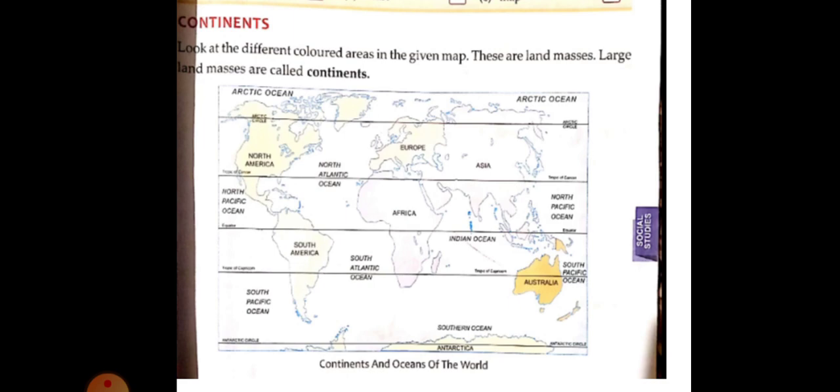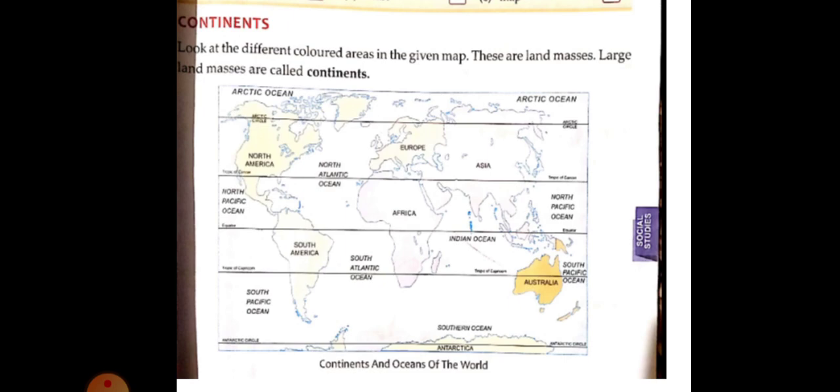Okay dear students, later on when you see the video, you have to zoom the photo and identify where the continents and oceans of the world are given in the picture. Suppose South Pacific Ocean, South America, South Atlantic Ocean, Africa, Asia, Australia, all the continents and oceans of the world are given in this map. This is your textbook page. Some information or pictures are not seen clearly, but you have to try it.